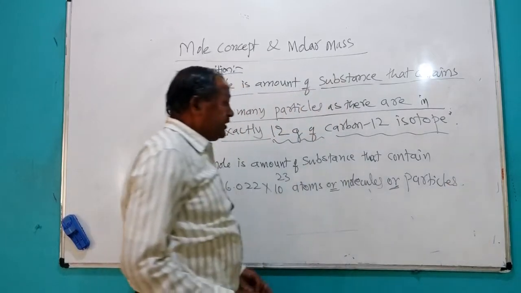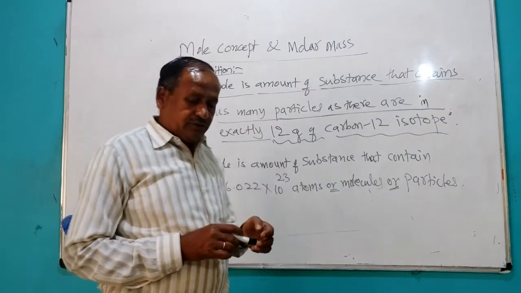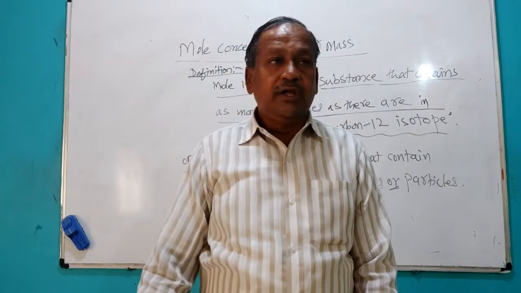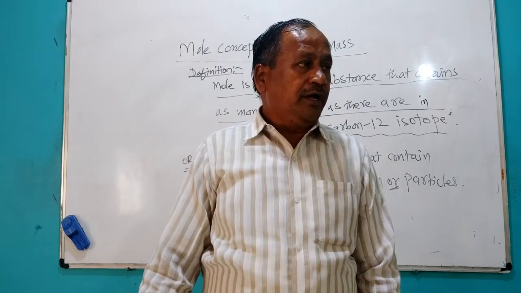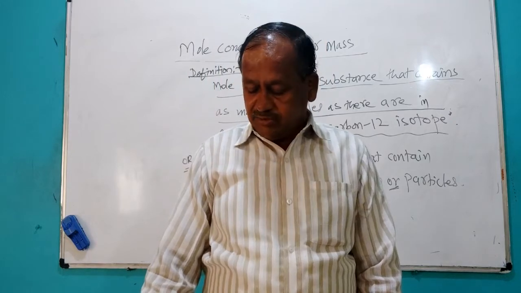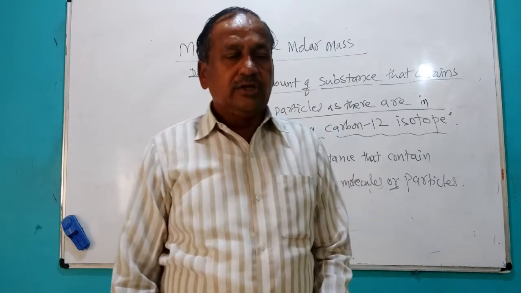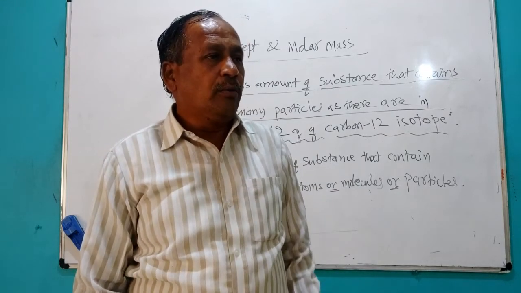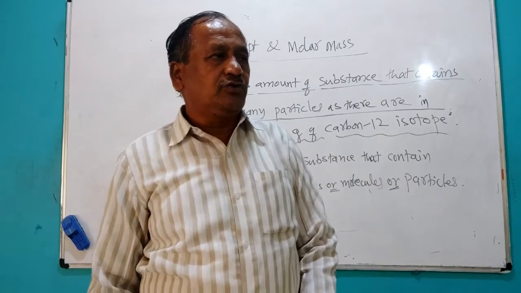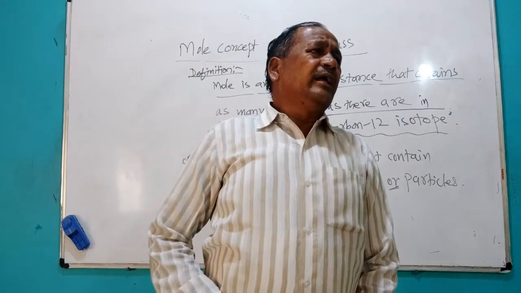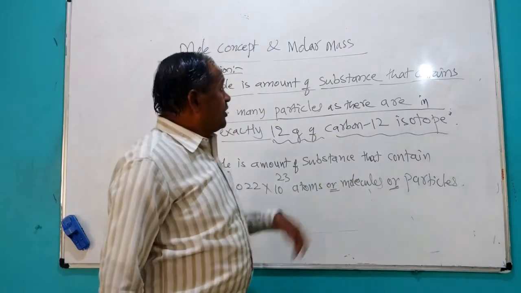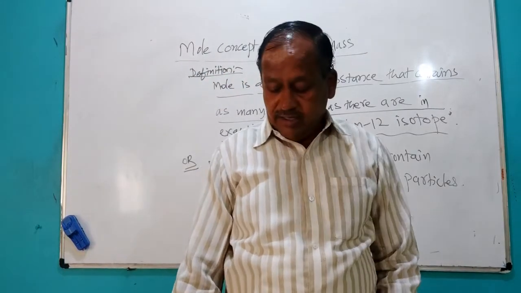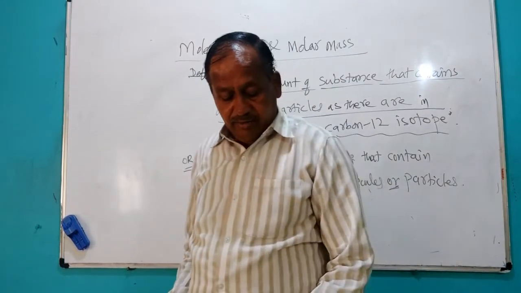So like that you can define mole. Mole is nothing but the amount of substance, a unit used by a chemist in the laboratory to weigh chemical substance for a chemical reaction. So he is using mole. Mole means it contains 6.022 into 10 to the power 23 particles. If you go for molar mass, you will get very easily how much that chemist will weigh in the laboratory.